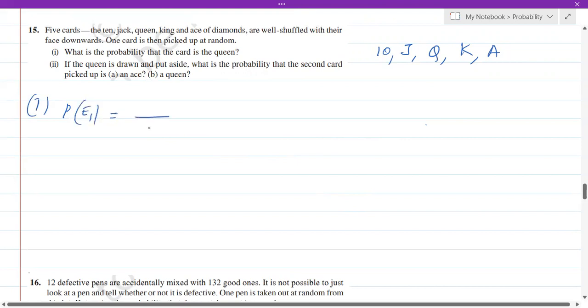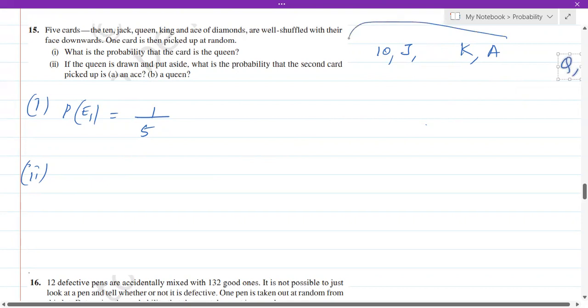Now totally how many cards are there? We have got 5 cards. Out of that, how many queen cards we have got? We have got only one card, which is queen, isn't it? Therefore, it is 1 out of 5. Okay. Coming to the second question. If the queen is drawn and put aside, so we are taking out this queen. Okay. We don't need this queen. Let's take it out and let's put it somewhere. We have thrown it that side.